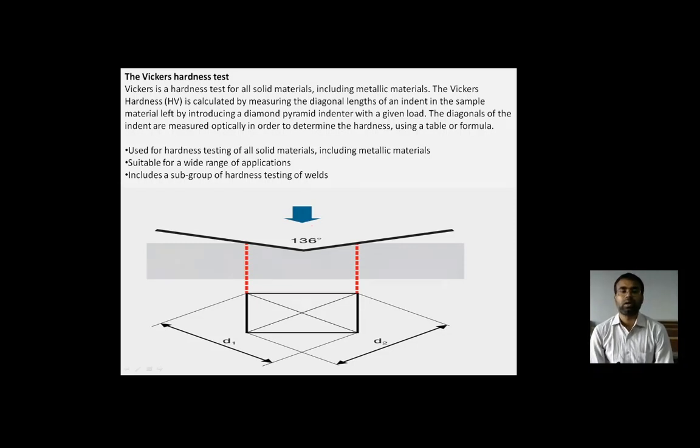So the diagonals of the indent are measured optically in order to determine the hardness using a table or formula. It is used for hardness testing of all solid materials, including metallic materials, and is suitable for a wide range of applications. This includes a subgroup of hardness testing of welds. As you can see, the angle of that particular indenter is 136 degrees, as shown by this dimension.